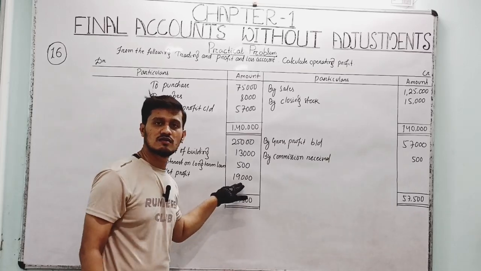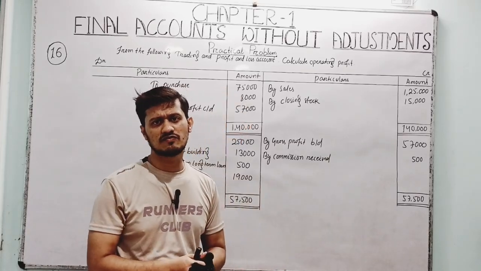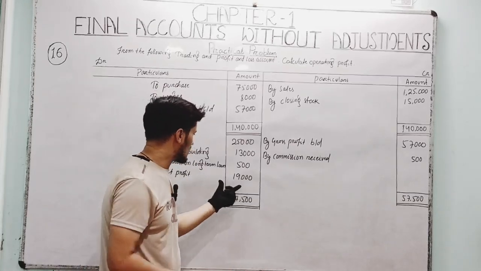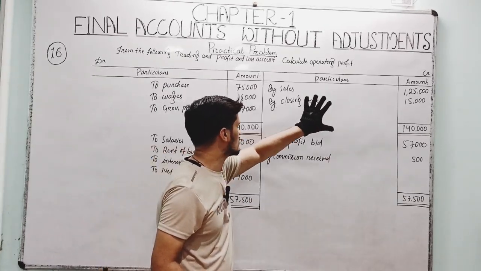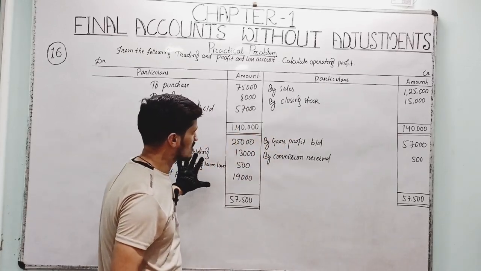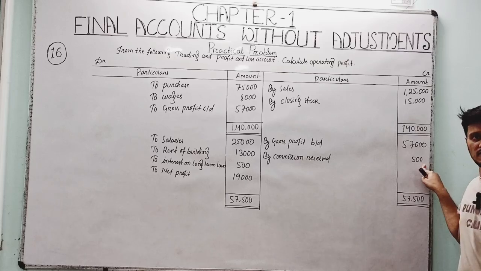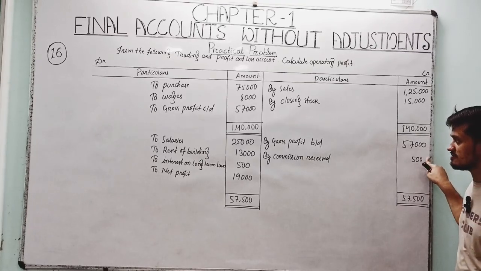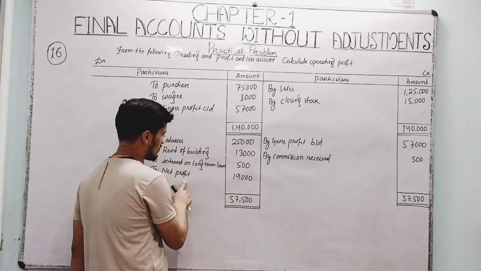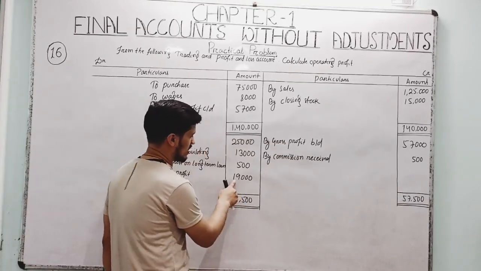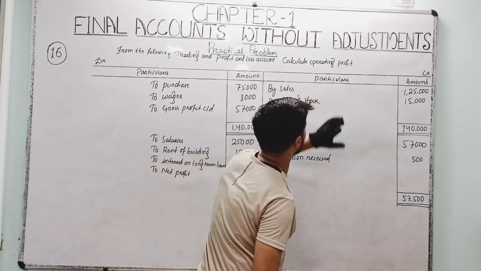In the textbook, its answer is also given there. Net profit is 19,000, but there are some printing errors. The trading account is good, but here the commission received is given as 5,000 instead of 500. So here is the mistake. Another mistake is that the net profit is given wrong; it will be 19,000, right? Now we have to calculate the operating profit.